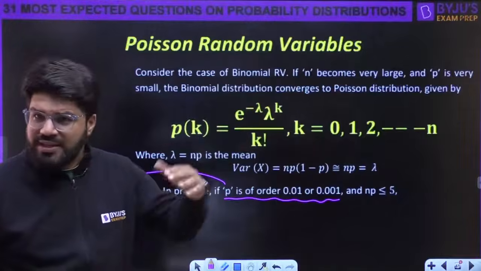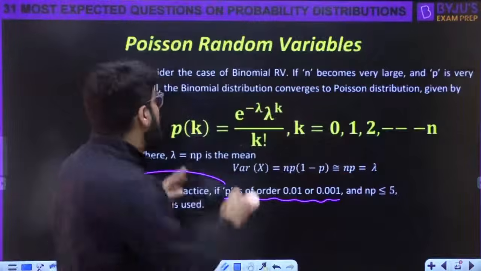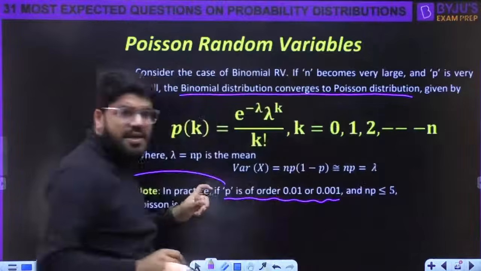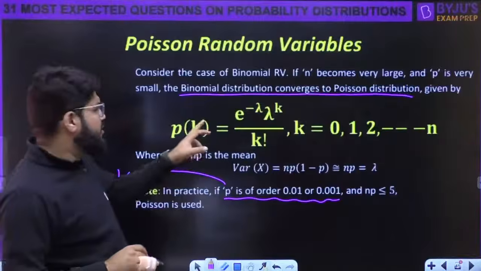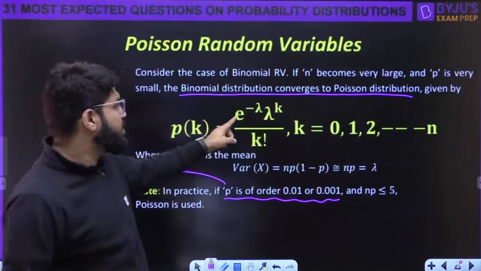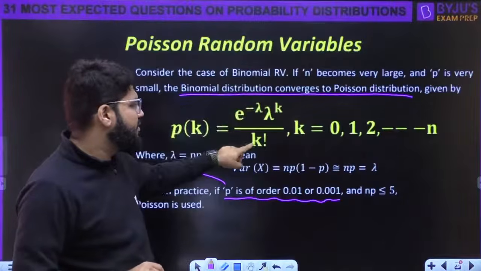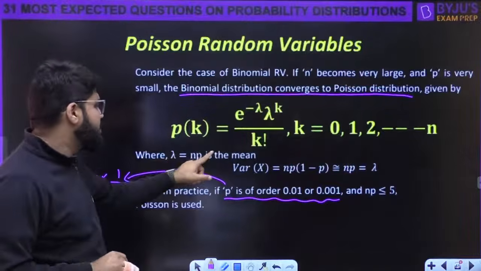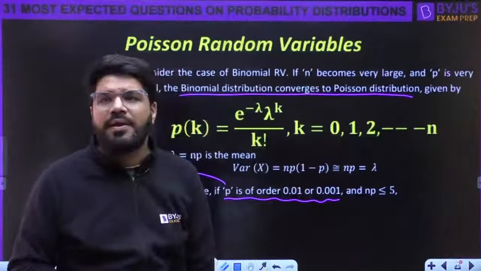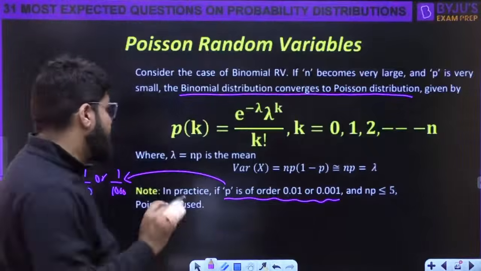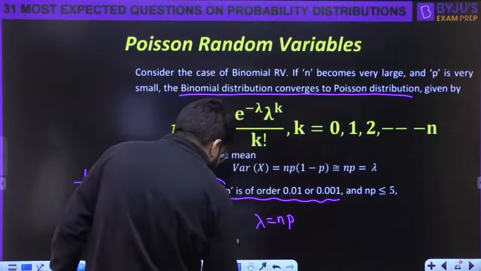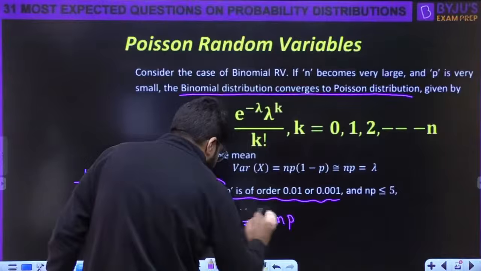Although binomial can also be used. This formula has come up from binomial. The binomial distribution converges to the Poisson distribution under the limiting case. Let's not go for the derivation of this. Let's write down the formula for Poisson directly. Here P of k is calculated as e power minus lambda, lambda power k divided by k factorial, where lambda is the mean. Lambda is equal to n into p. Same mean because it is coming from binomial only. So here lambda is np, that is the mean.